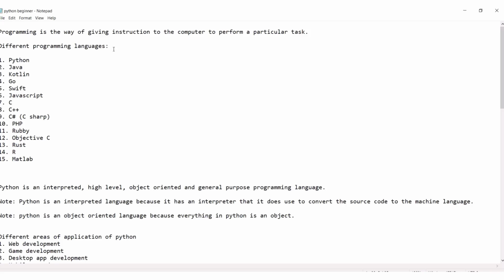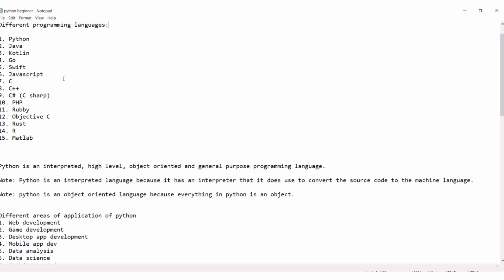Then we now have different programming languages. What are they? We have Python, that is the one we are doing. We have Java. Why are we mentioning these? So that you will have knowledge about other things. Even if you may not want to write their syntax, at least when anybody is talking and asks what programming languages you know, you can answer.